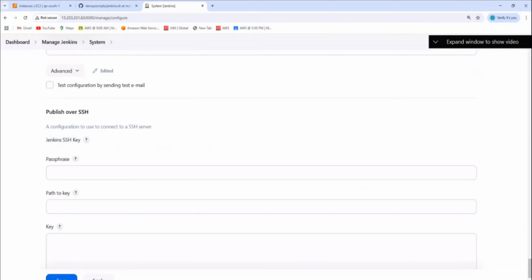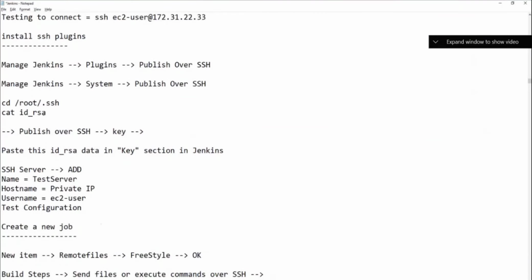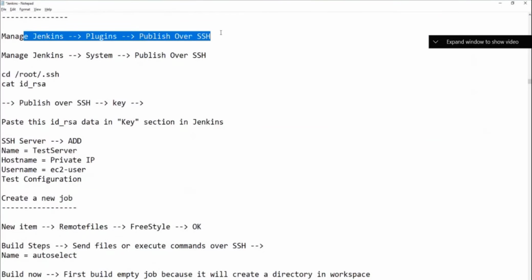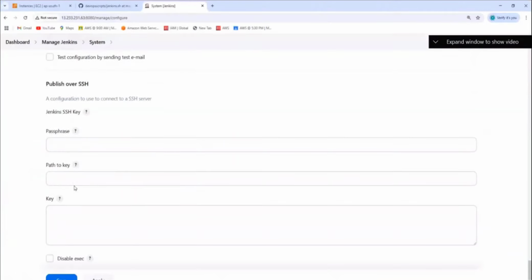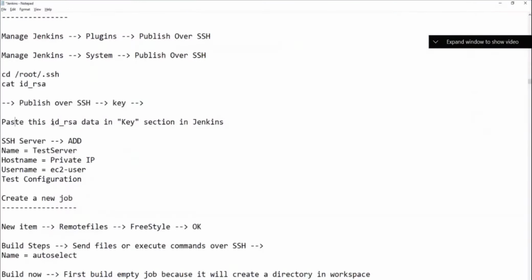So it is asking here to provide the keys. I told you clearly, I wrote here, see here. So we went to manage Jenkins plugin and installed this, and then we went to manage Jenkins, where we went to system, and where we went here, public over SSH. Now whatever the private key is there, id_rsa, we need to paste it into our key here. Here we need to copy the key. Okay, see here, paste this id_rsa in the key section.